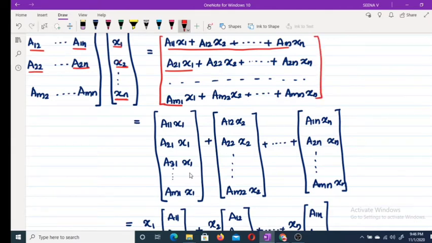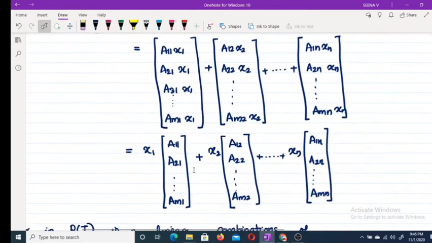And this you can write as a11x1 plus a21x1 plus etc. plus am1x1, plus a12x2 plus a22x2 plus etc. plus am2x2, plus etc., plus a1nxn plus a2nxn plus etc. Here the x1s are common, so you can take x1 outside, and then this one plus x2 into this one.